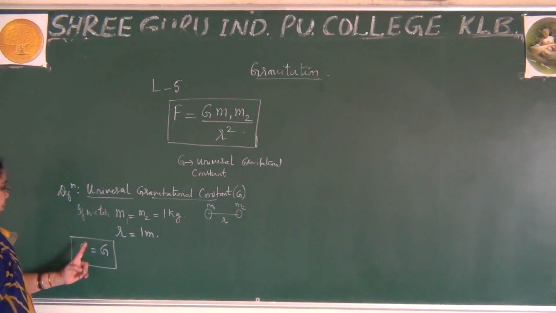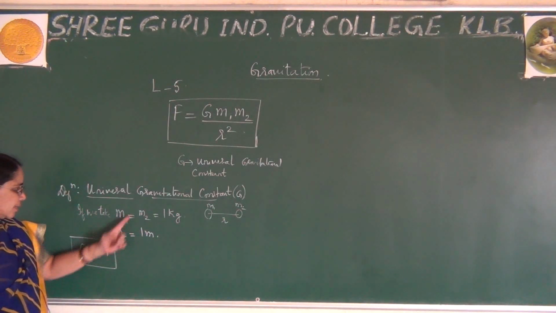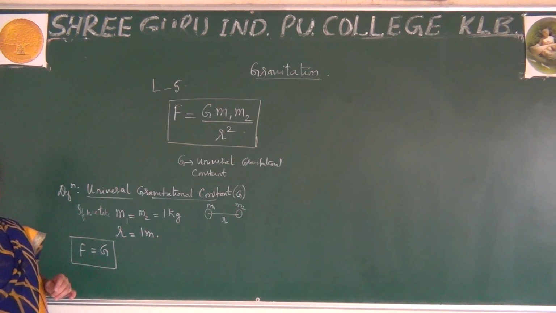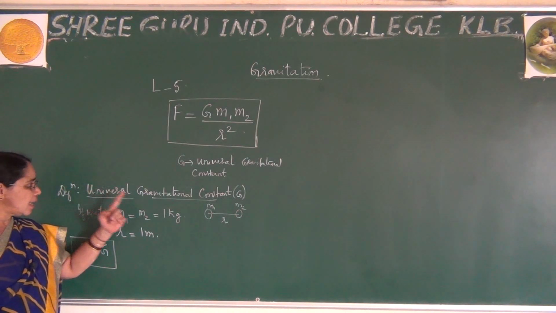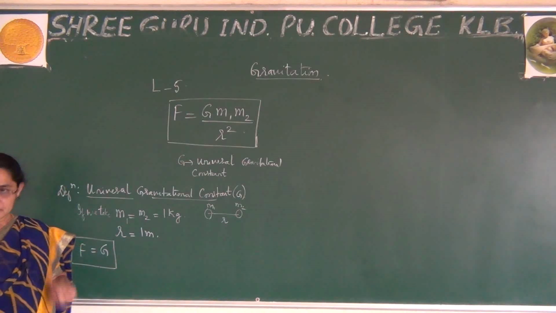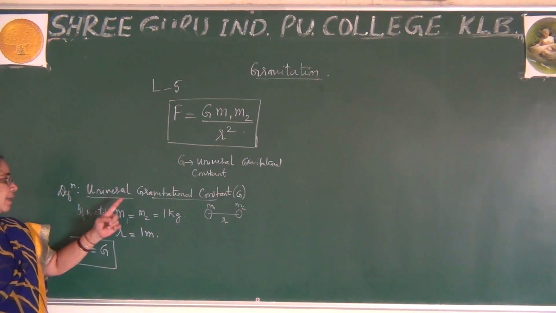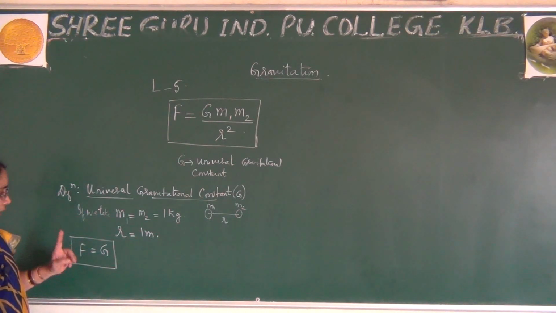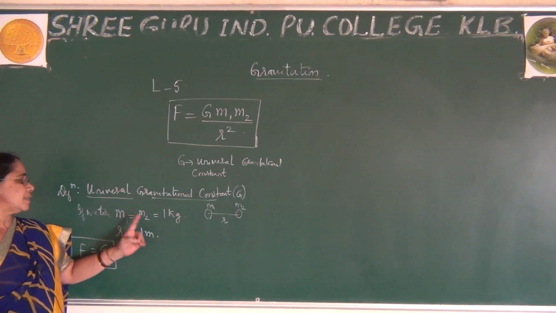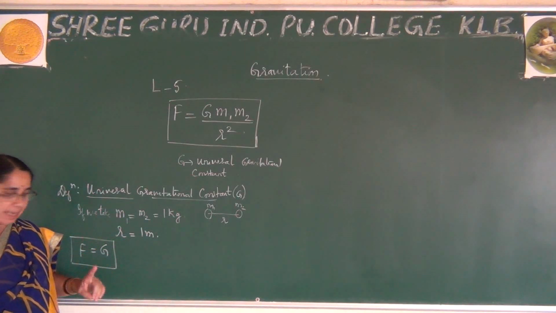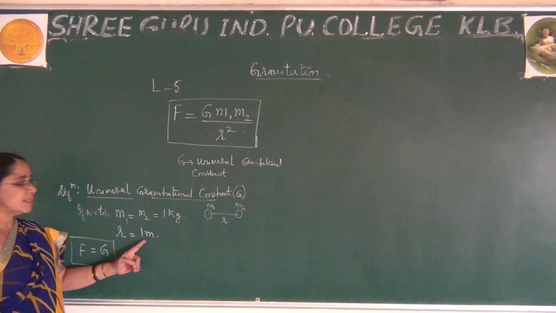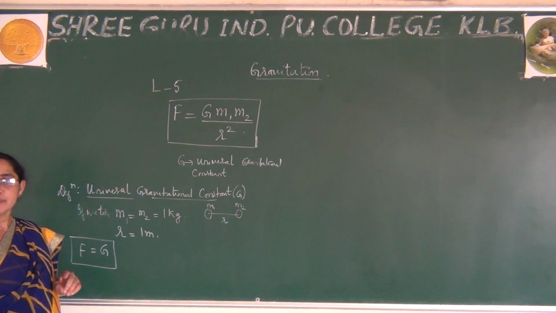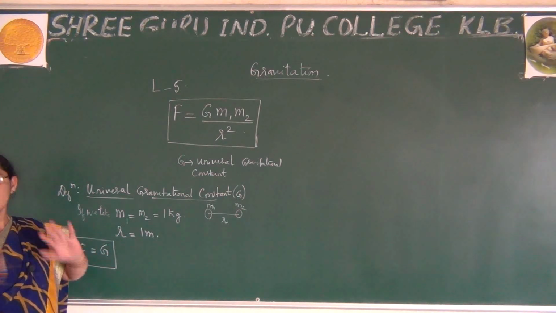So by using these conditions we got F equal to G. How to define this? The universal gravitational constant can be defined as being numerically equal to the force of attraction in which the two masses are of 1 kg each, separated by unit distance, 1 meter apart. Apart means nothing but the distance between them is 1 meter. They are separated by 1 meter.